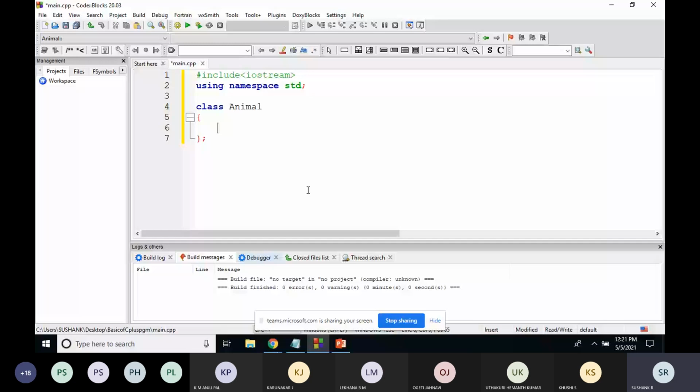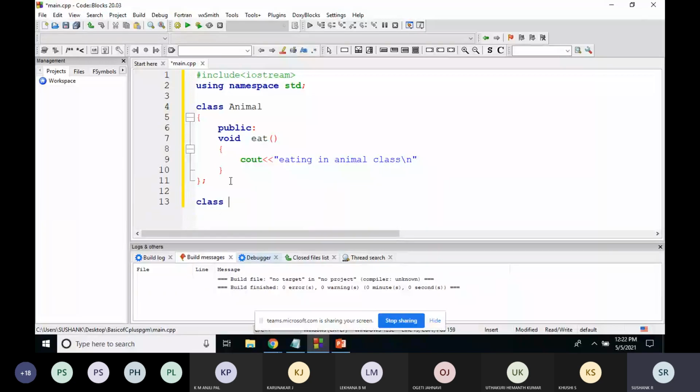So there is one class called animal. For this, I will include one method called eat. Then cout, just type the message: eating in animal class. One second, I'll make some changes. So there is a class called animal, and for this class I'm using a function called eat. What it is doing is printing a message, eating in animal class.